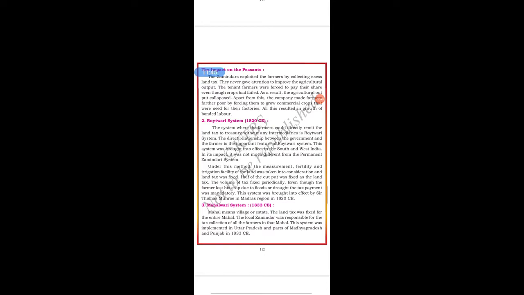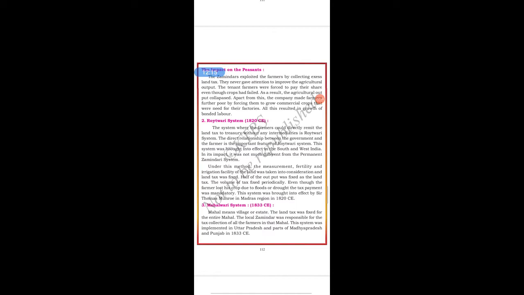According to this, the farmers could directly remit their land taxes without any intermediaries in the Ryotwari system. Under this method, the measurement, fertility and irrigation facility of the land were taken into consideration and the land tax was fixed. Half of the output was fixed as the land tax. The volume of tax was fixed periodically. Even if the farmers lost their crop due to floods or drought, the tax payment was mandatory.